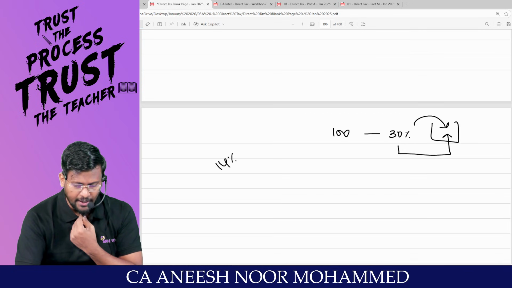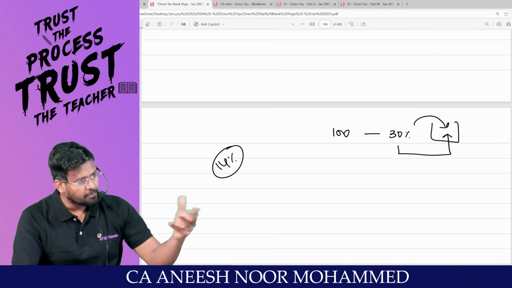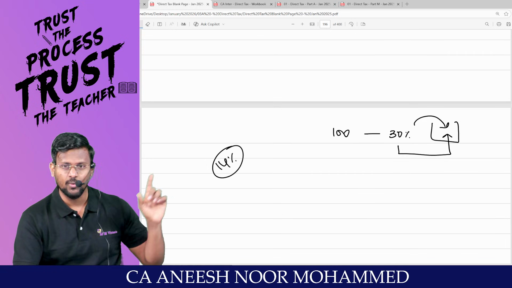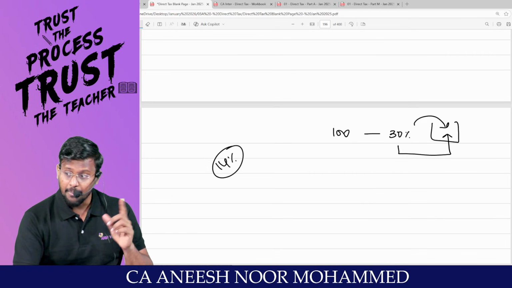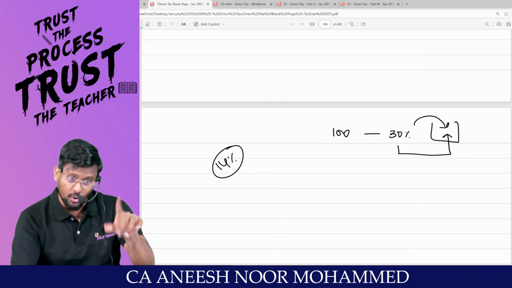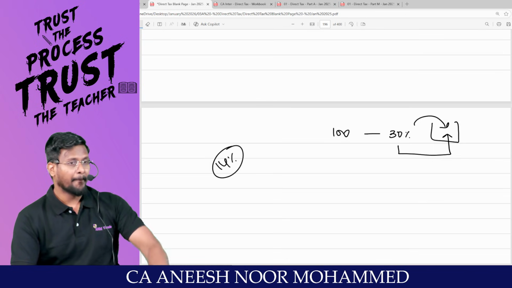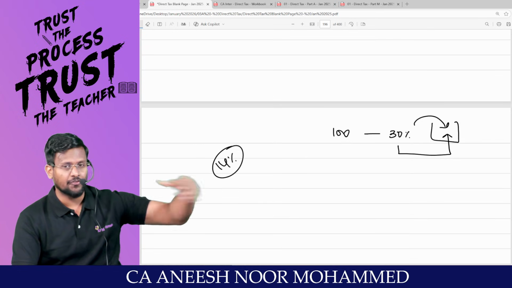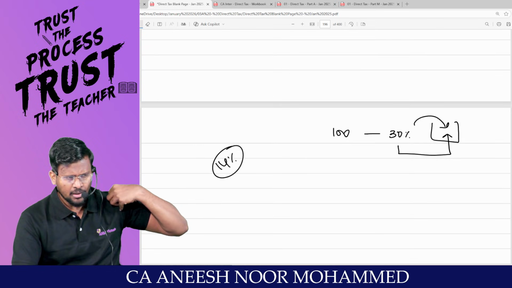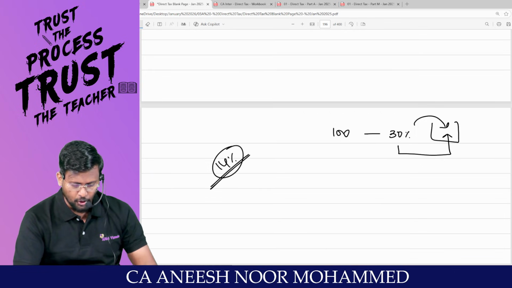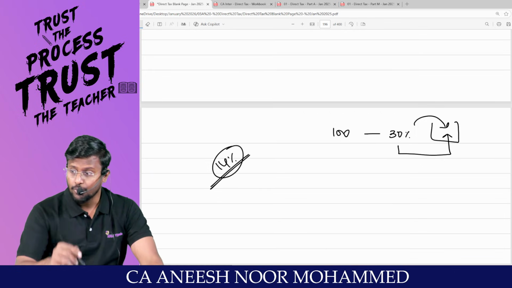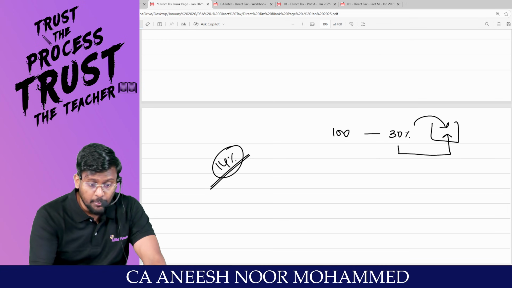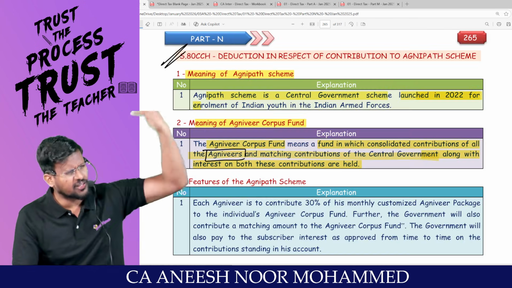We are not like other employees. Sir, we are contributing 14%. Are you all really with me? For other employees, if the employee is opting for the default tax regime, only then can they contribute 14%. But irrespective of the employee's regime, if I am a central government employer, I can contribute 14%. But if you are an Agniveer, not 14%, we will contribute 30%.